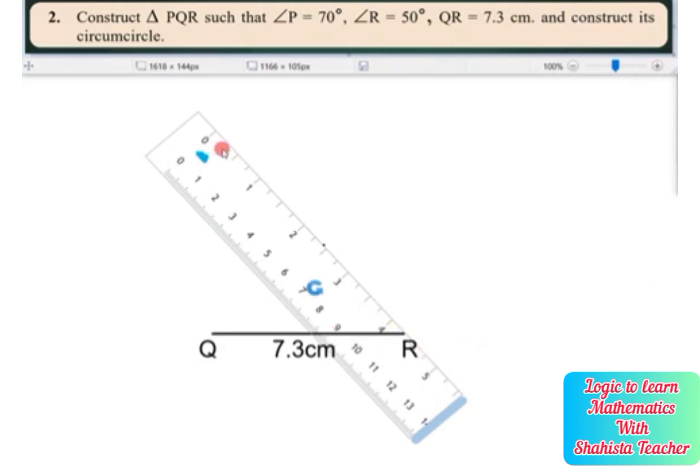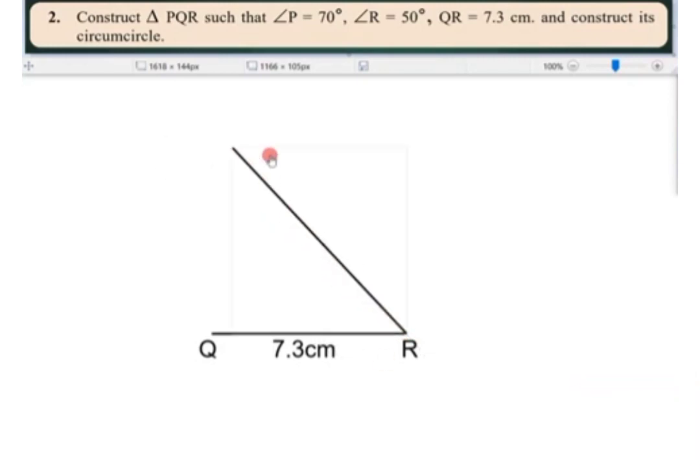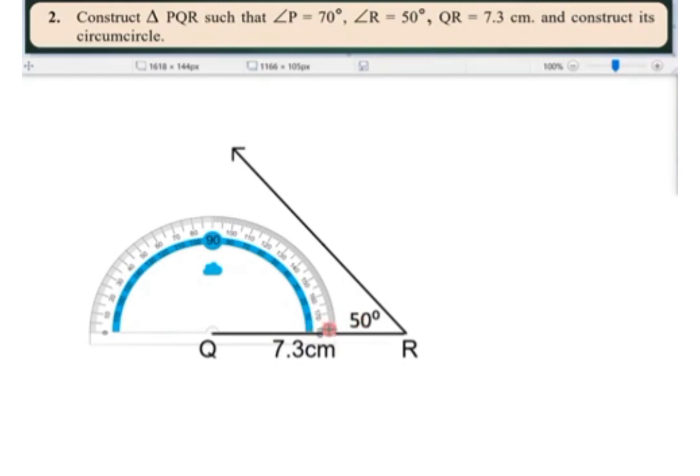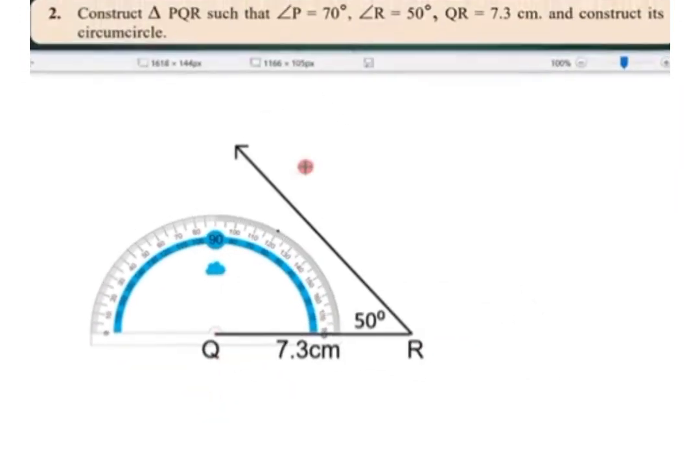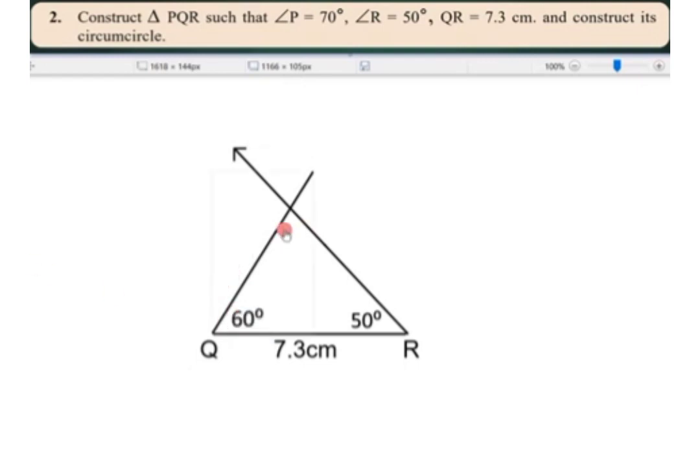So here we will draw this line after measuring. There is no need to take any centimeter for angle R. And now the measure of angle Q is 60 degree, after finding. So we will draw a line of 60 degree. Simply measure, you can see the center point, and now just draw the line. After drawing this line you will be able to see 60 degree, and you will see angle P 70 degree, which is given.